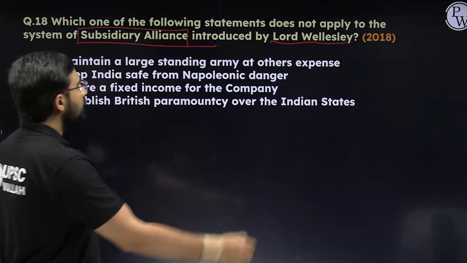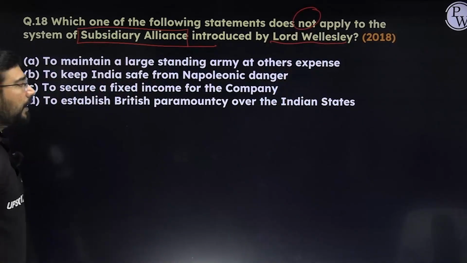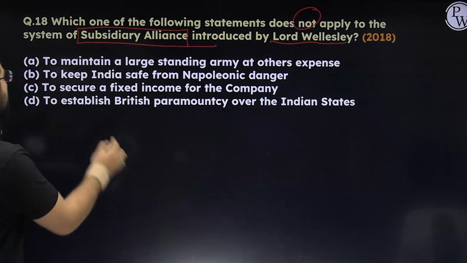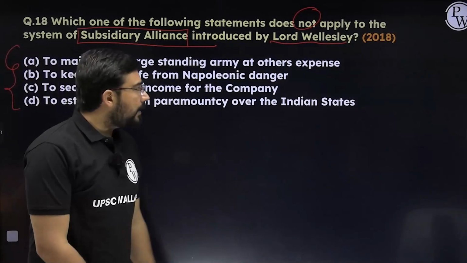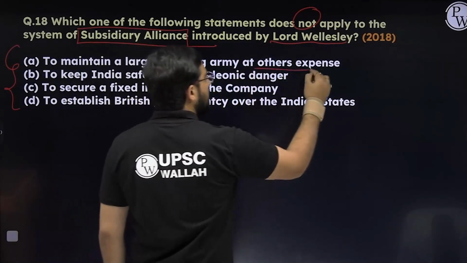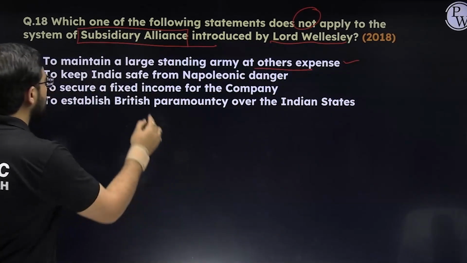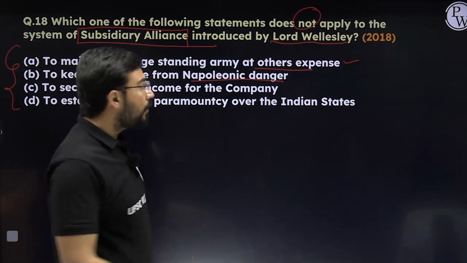So they have asked which of the following does not apply to the system of subsidiary alliance. So we have to identify the negative ones, something which is not applicable. The first one, to maintain a large standing army at the expense of others. Yes, the first statement is correct. Number two, to keep India safe from Napoleonic danger. This is also correct, but how are you going to remember that?